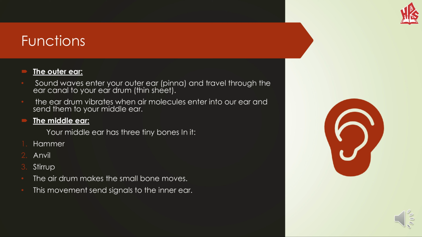Another one is the middle ear. As I have already discussed before, your middle ear has three tiny bones in it: hammer, anvil, and stirrup. The eardrum makes the small bones move, so these three tiny bones help in the vibration and in the movement.